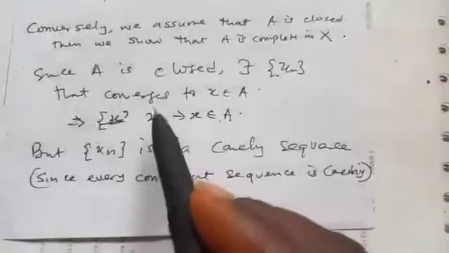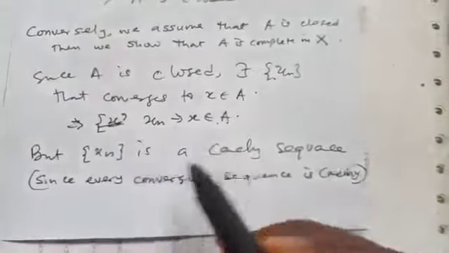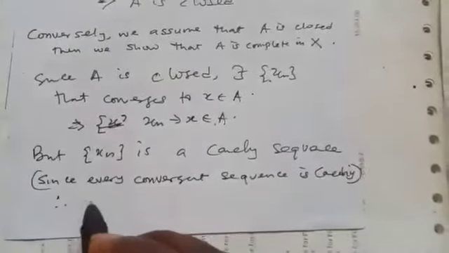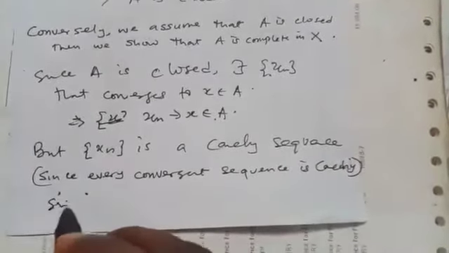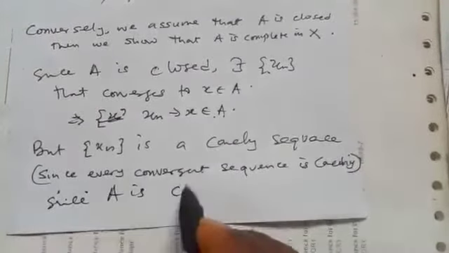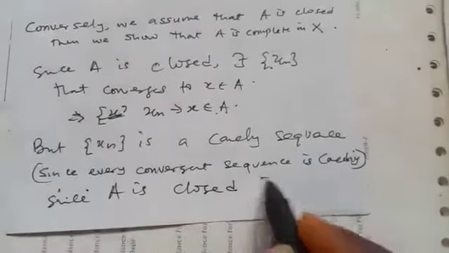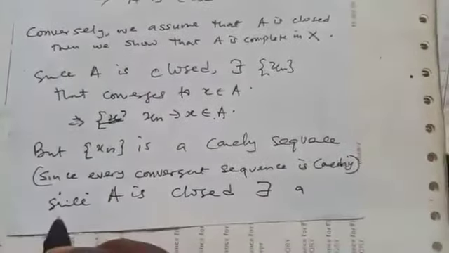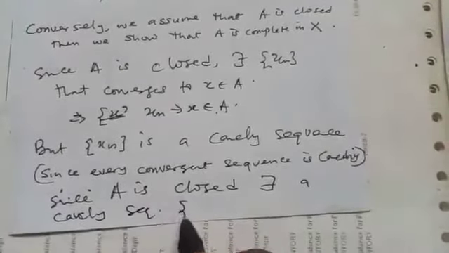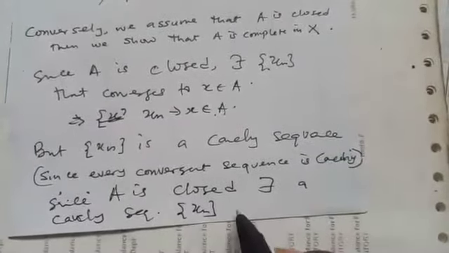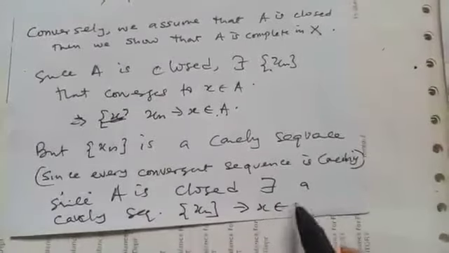So definitely that sequence must be a Cauchy sequence. So since A is closed, there exists a Cauchy sequence which converges to x in A.